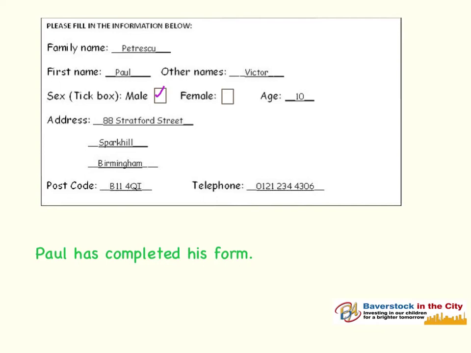He also knows his telephone number, 0121, which is the code for Birmingham, 234 4306. He's made a good job of completing his form. He just missed one little bit out, and maybe because he didn't understand.